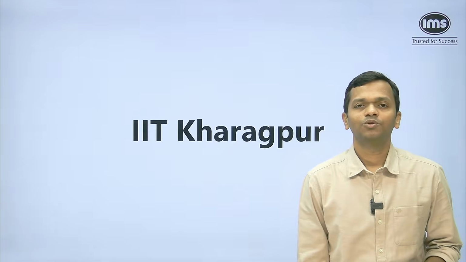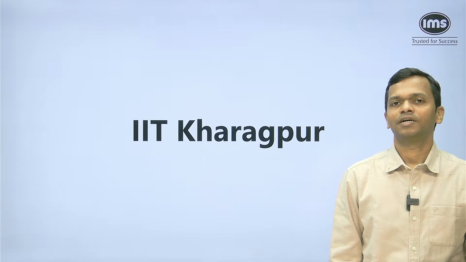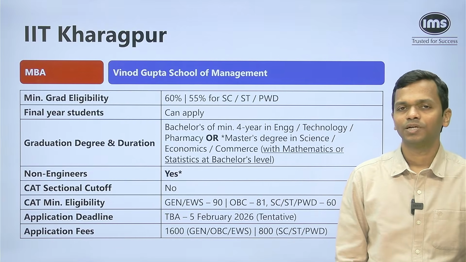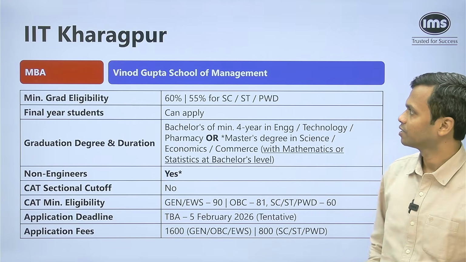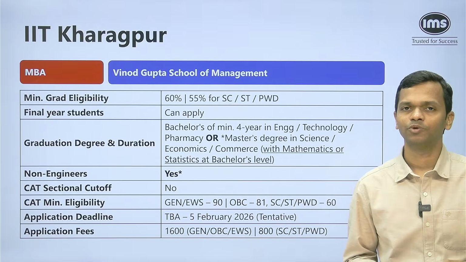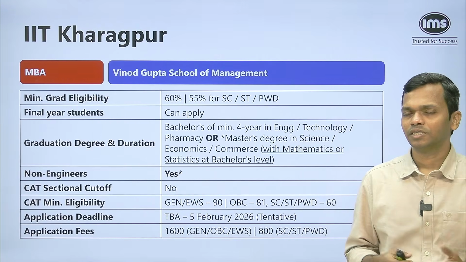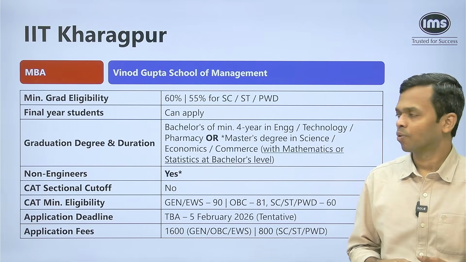Okay, so let's move to the next IIT, the third IIT, which is IIT Kharagpur. Now, IIT Kharagpur has the first program that they offer, which is the MBA program, and this is offered under VGSOM, Vinod Gupta School of Management. Minimum grad eligibility is exactly the same that we saw for Delhi and Bombay.